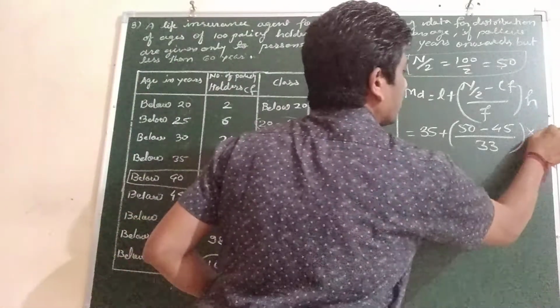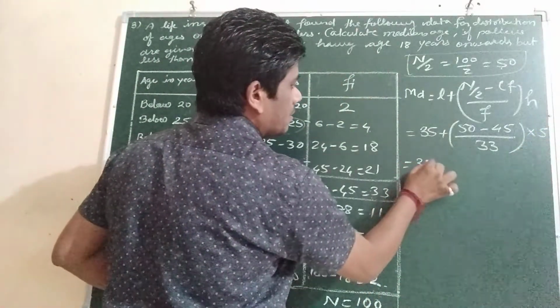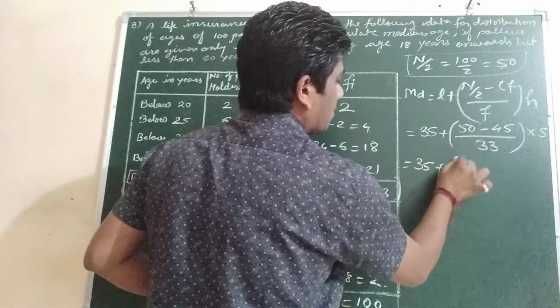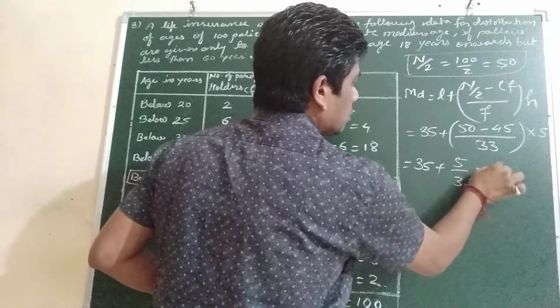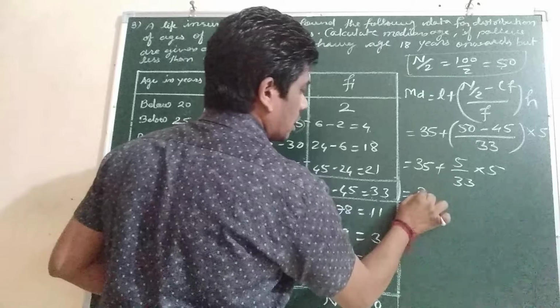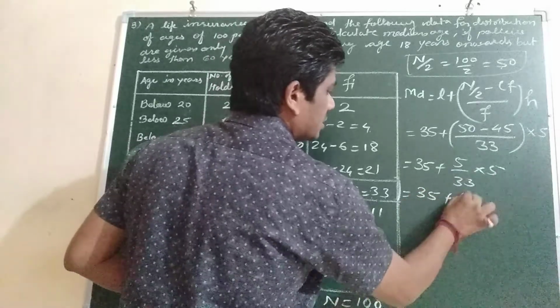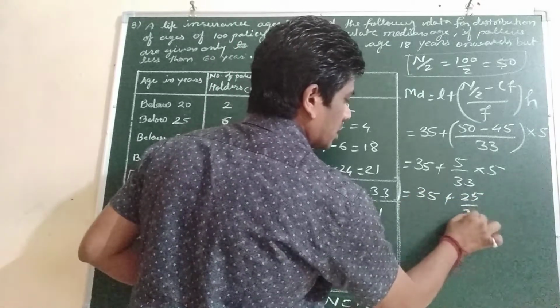So we will write 35 plus 5 upon 33 into 5, which means 35 plus 5 fives are 25 upon 33.